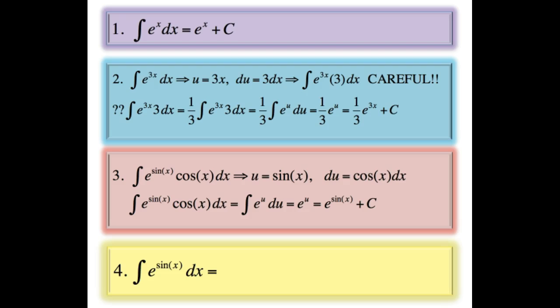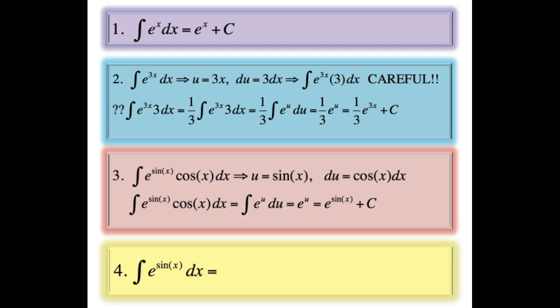If you saw that problem 1 was just a basic integration rule, awesome. You're absolutely correct. Problem 2, on the other hand, contains a composite function made up of the linear function 3x. 3x is inside the exponential function e to the x. We need to somehow change the composite function so that we can integrate it. The process we use is differentiation, which sounds a little strange since we're integrating this function. We're going to go forwards and then go backwards. Sounds like our car is stuck in the mud.